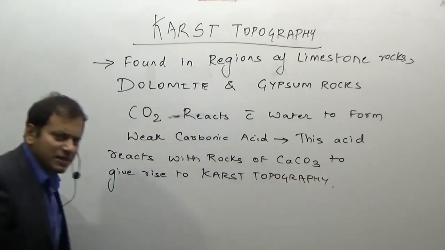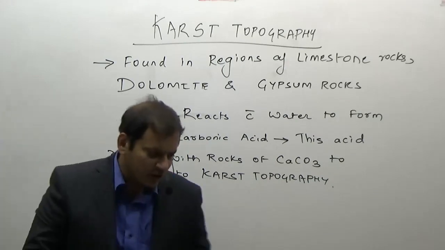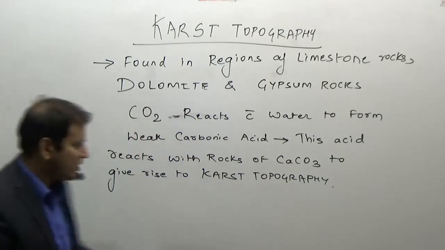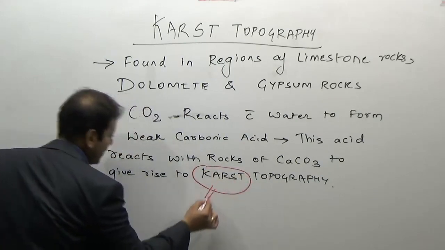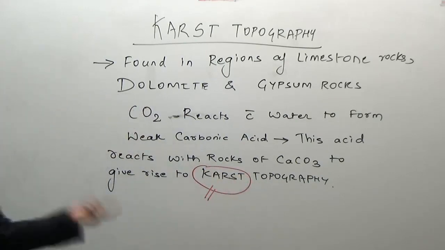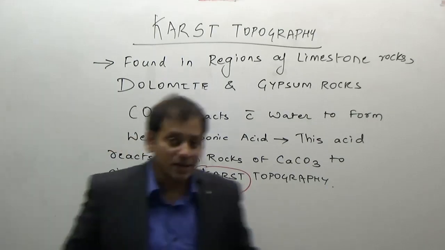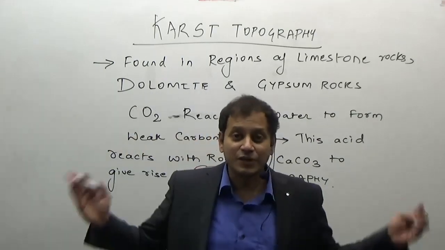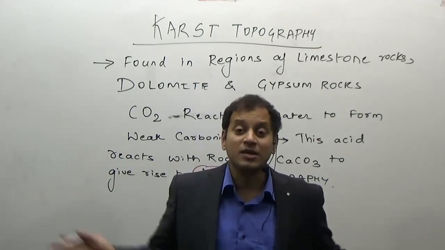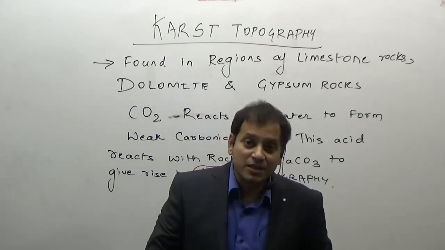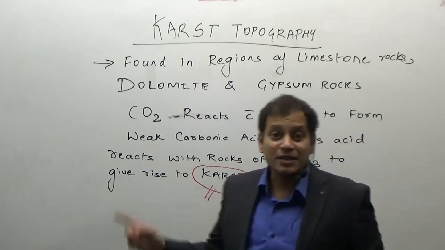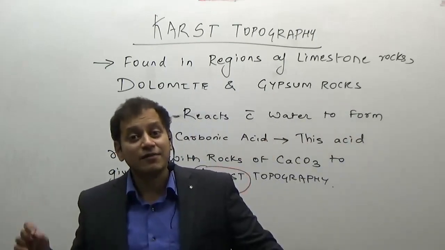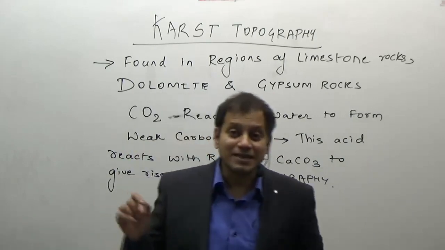Now why is the name karst topography? Why are we calling this topography karst topography? Because it was first studied in the karst region of the erstwhile Yugoslavia. That means there was a country named Yugoslavia, now it has broken down into numerous countries. It was first studied and best developed in the karst region, in the Mediterranean Sea region, in the Adriatic Sea region, and therefore this topography is named karst topography.